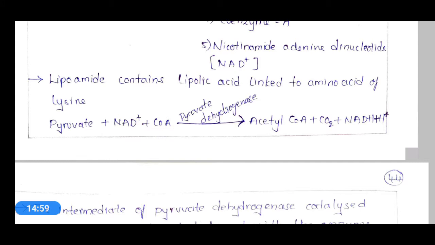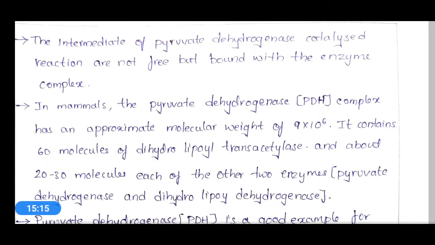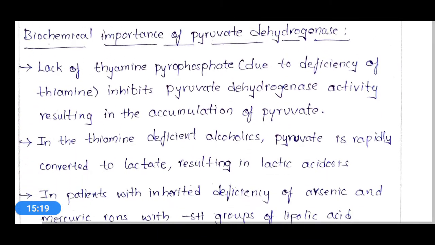So ultimately the pyruvate which is produced by glycolysis is not converted into acetyl CoA, and accumulation of pyruvate will be observed.